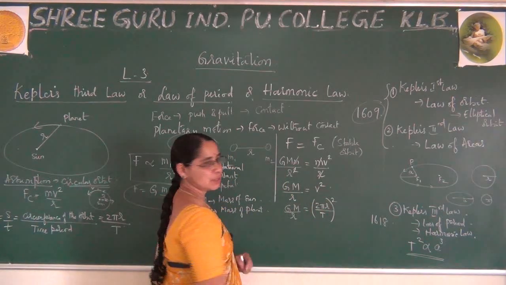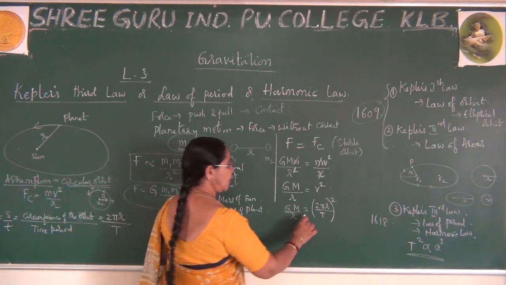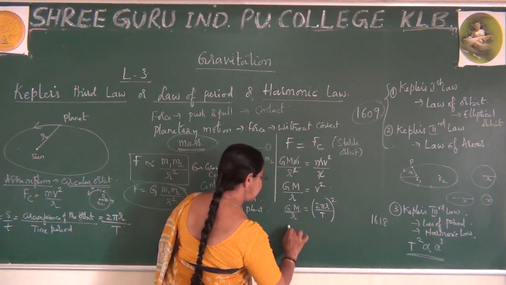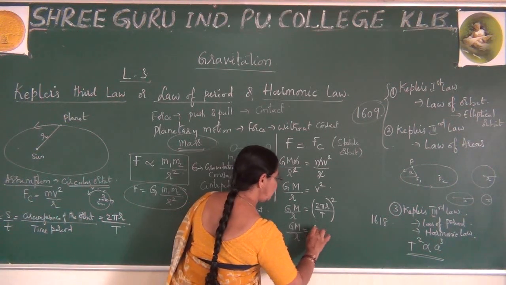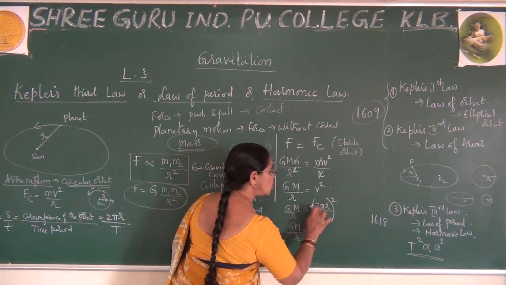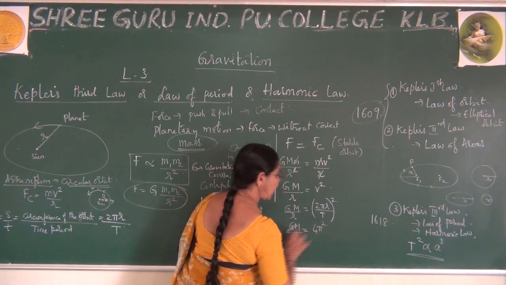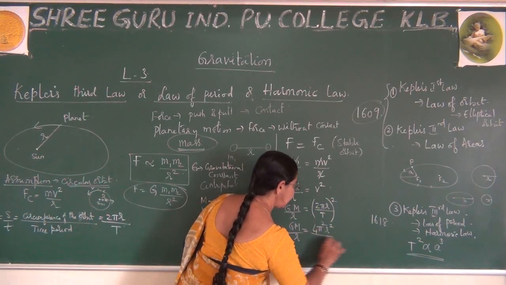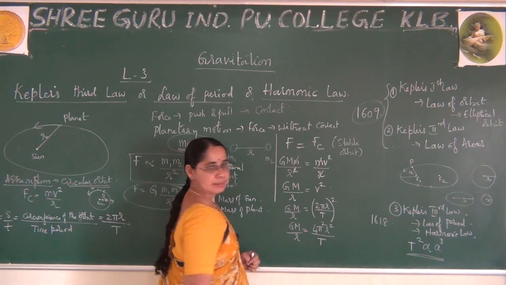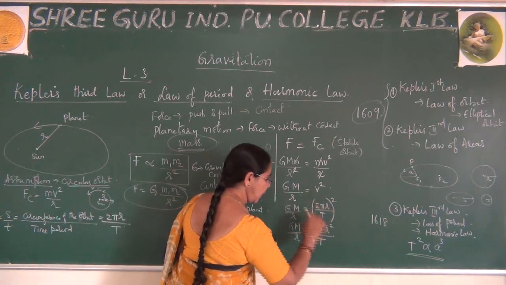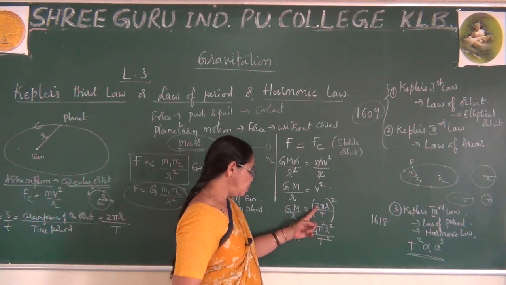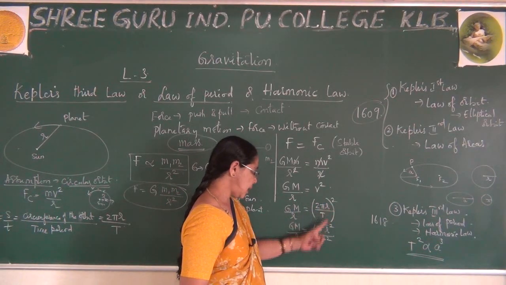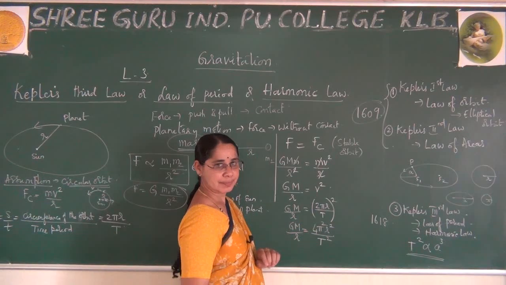Because we have v square here. Now I can write GM by r is equal to 4 pi square r square by T square, because 2 twos are 4.